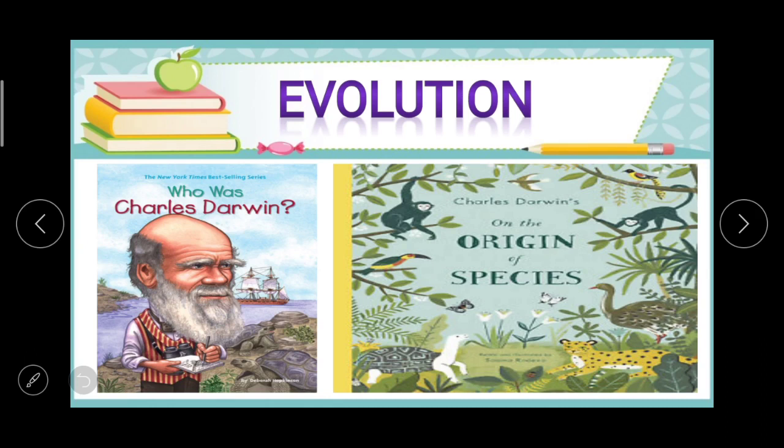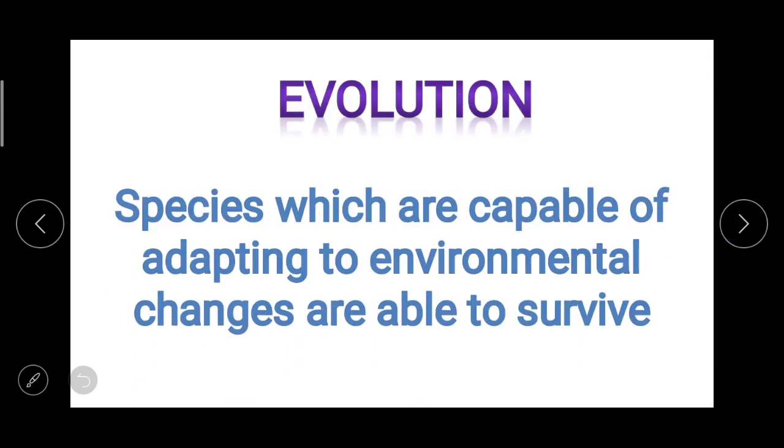So, who was Charles Darwin? Charles Darwin was the first scientist to give us a systematic explanation of the concept of evolution. Now here, species which are capable of adapting to environmental changes are able to survive.